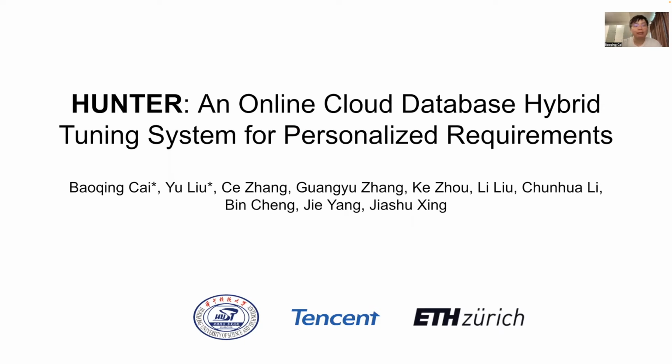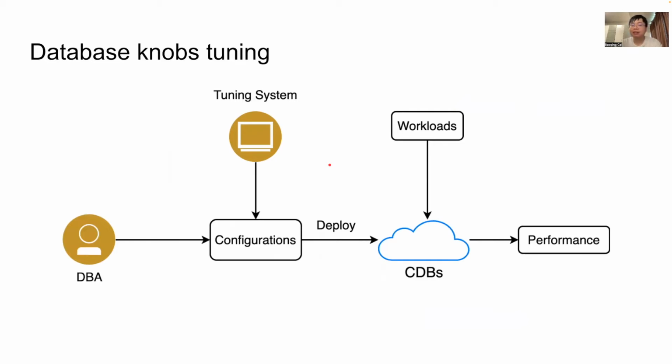Today, I'm very pleased to introduce our latest research, Hunter, an online cloud database hybrid tuning system for personalized requirements. It's well known that the performance of a database system can be quite sensitive to particular configurations of hyperparameters. However, because of the complexities of the database and the tuning, such a task was done manually by database administrators for decades. Recently, many research works have studied the potential of applying machine learning to enable automatic tuning.